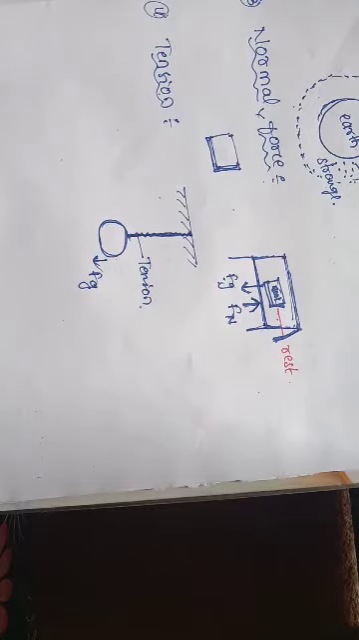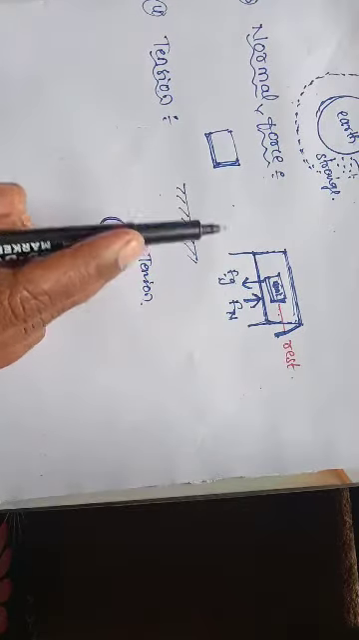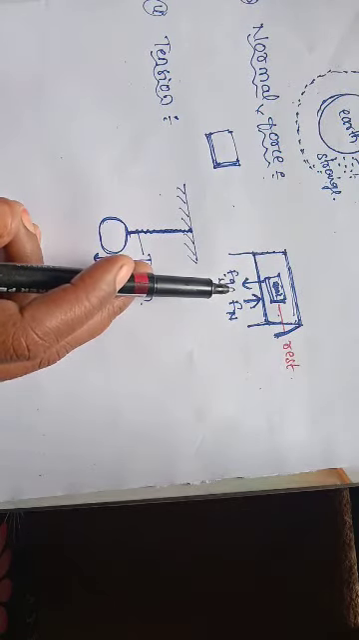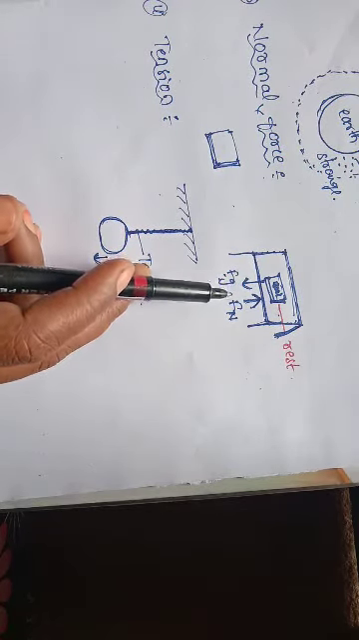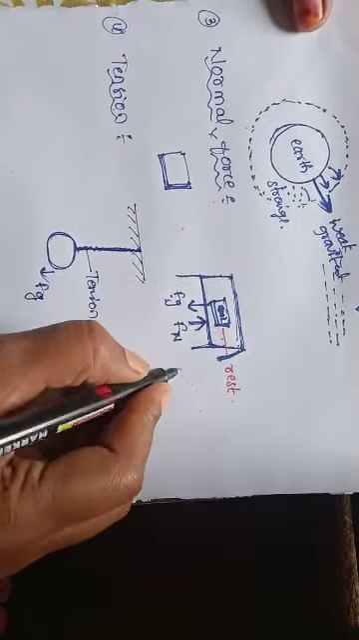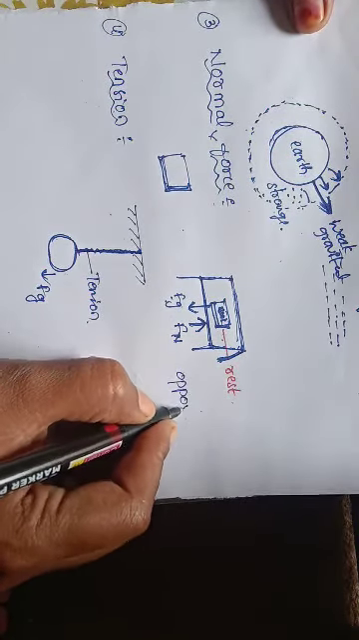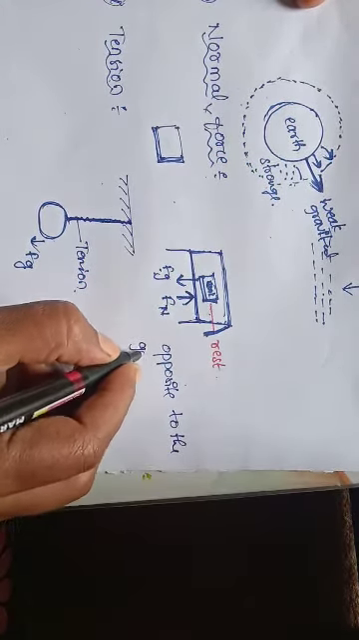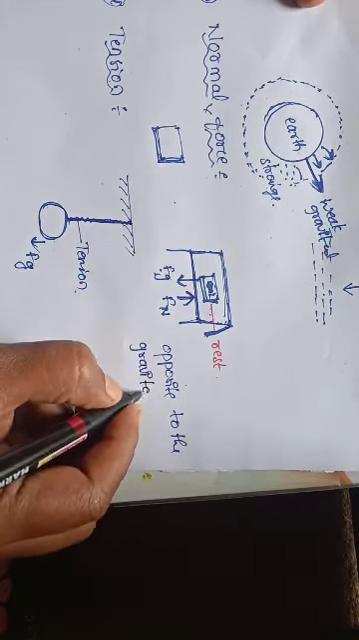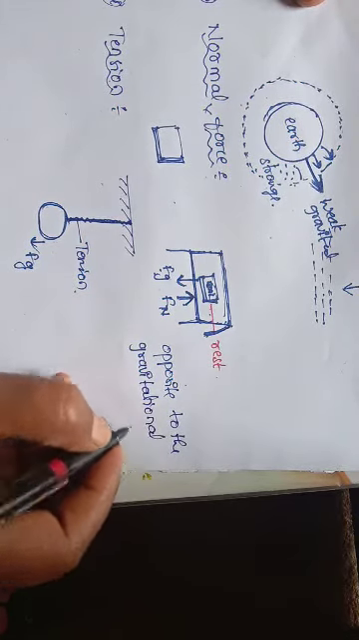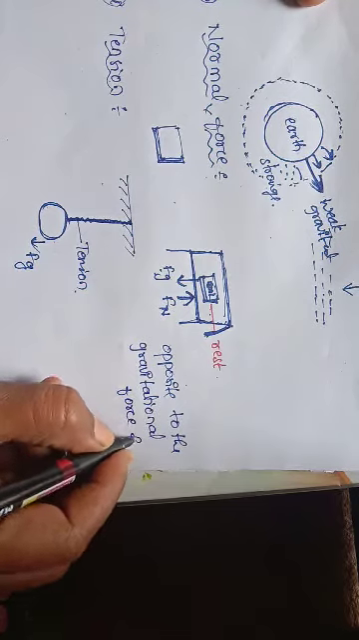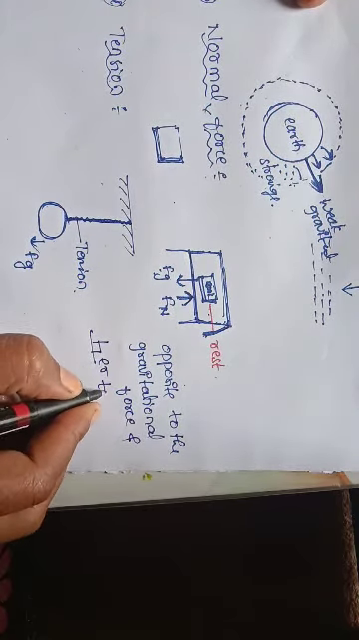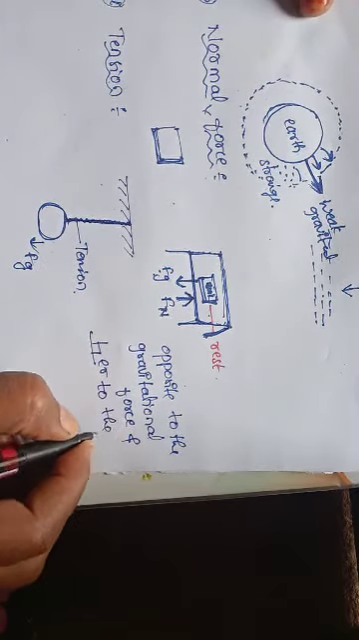Okay, so how many types of forces did we learn in this lesson till now? Contact and non-contact force, normal force and tension. Okay, what is normal force? It is always in the direction opposite to the gravitational force, and perpendicular to the surface.